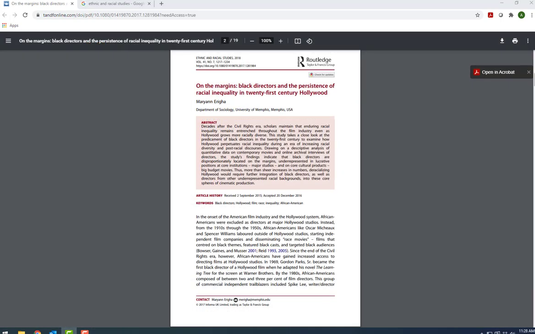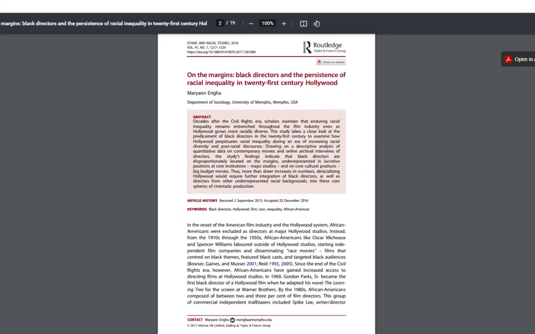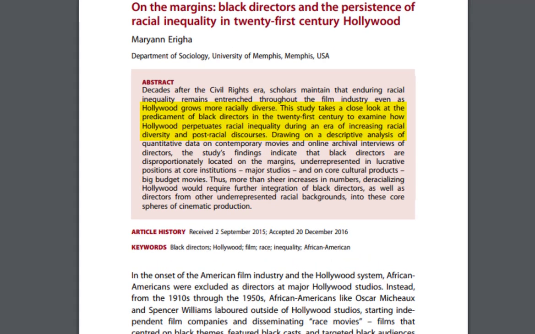Let's take a look at this article, On the Margins, Black Directors and the Persistence of Racial Inequality in 21st Century Hollywood. This is an academic source, but how do we know this? First of all, we can read the abstract to see that this study takes a close look at the predicament of Black directors in the 21st century to examine how Hollywood perpetuates racial inequality during an era of increasing racial diversity and post-racial discourses, and uses descriptive analysis of quantitative data on contemporary movies and online archival interviews of directors